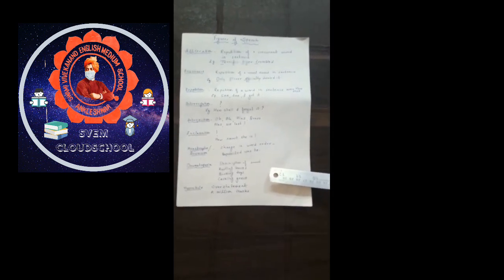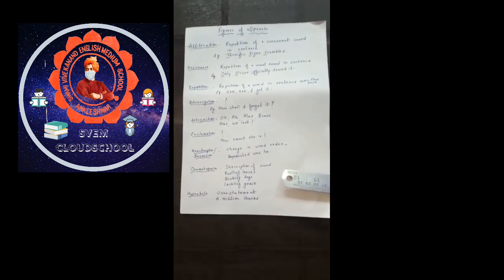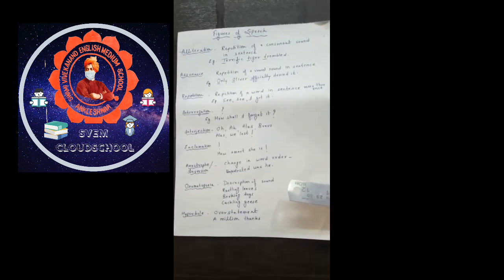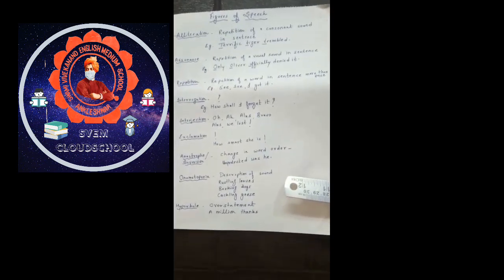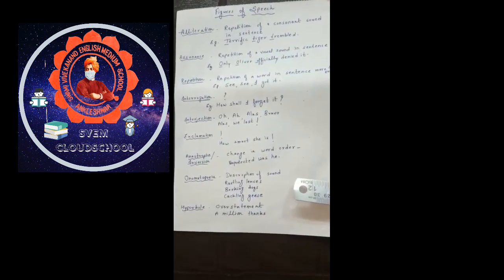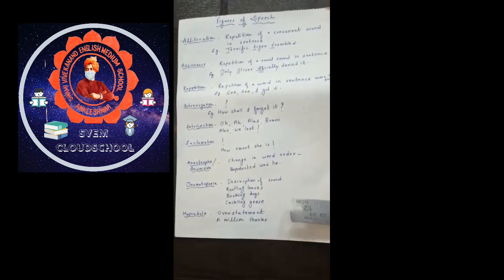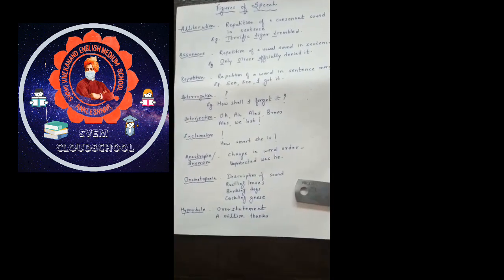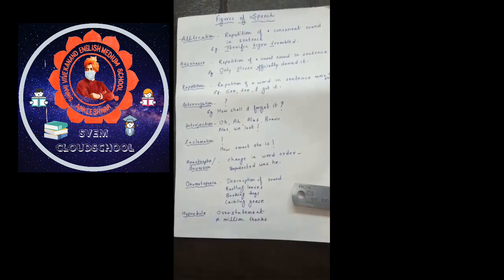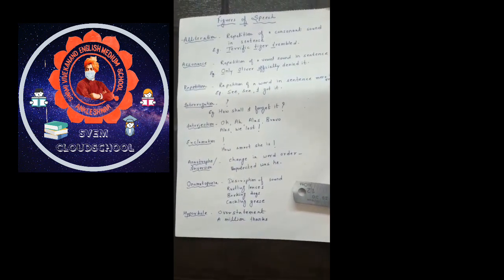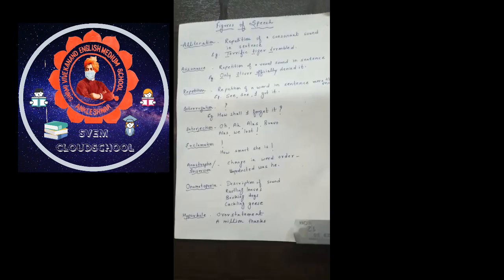The next figure of speech is onomatopoeia. It describes any sound in the world. Examples: rustling leaves, barking dogs, cackling geese, gurgling stream, thundering clouds and so on.